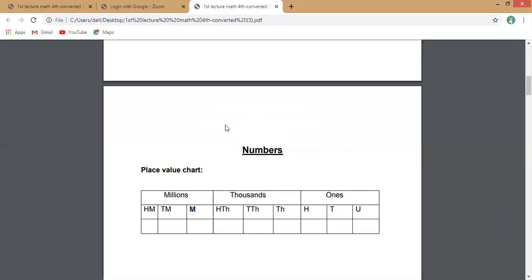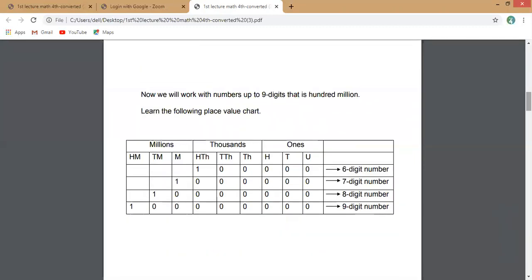Okay, you learn this chart because whenever you have a number, you will crown the number. And what is the crowning? Crowning is this. Okay, now come to the next one. The important thing is this. Now we will work with numbers up to 9 digits, that is 100 million. Now look, you have three houses here.